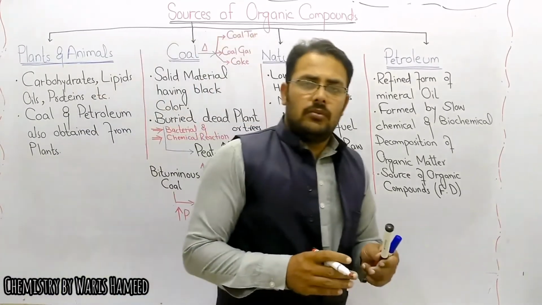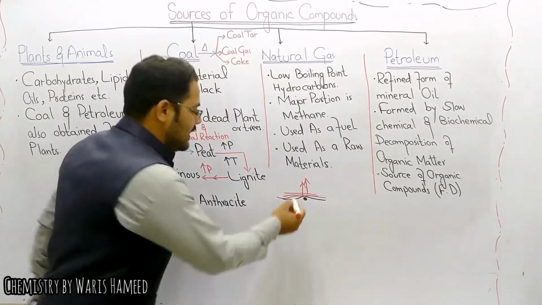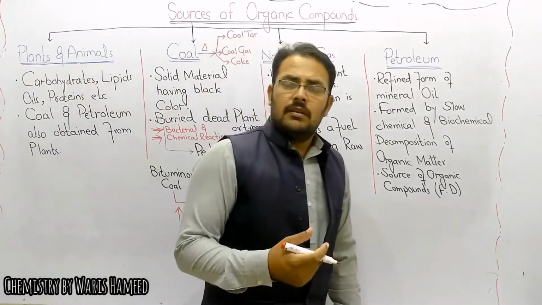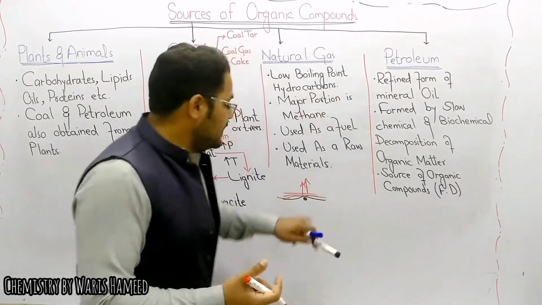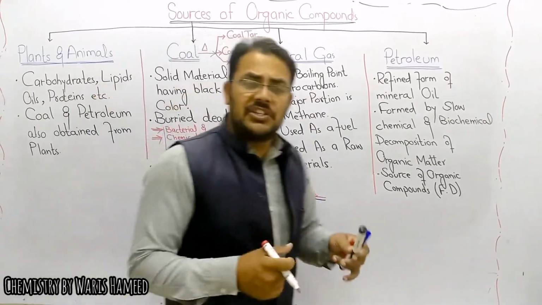Due to the bulky weight on this plant or animal, it has to face pressure. And due to the presence of bacteria within that plant, it also has to face biochemical reactions.